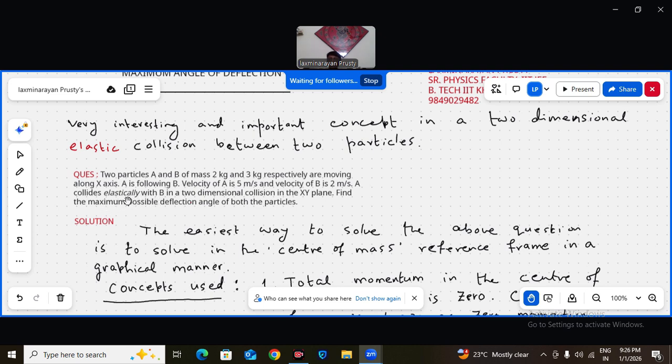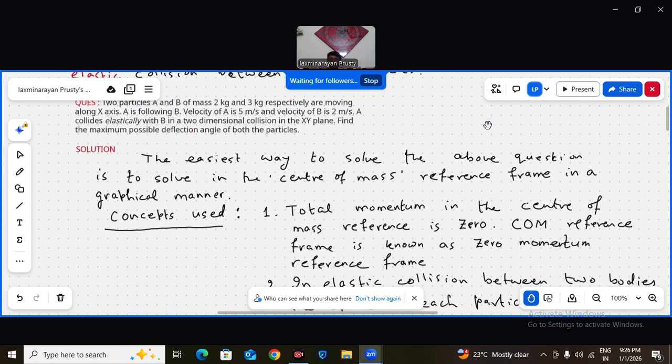That elastically is very important. It is a two-dimensional collision, not a head-on collision, and it is in the XY plane. Find the maximum possible deflection angle of both the particles, maximum possible.